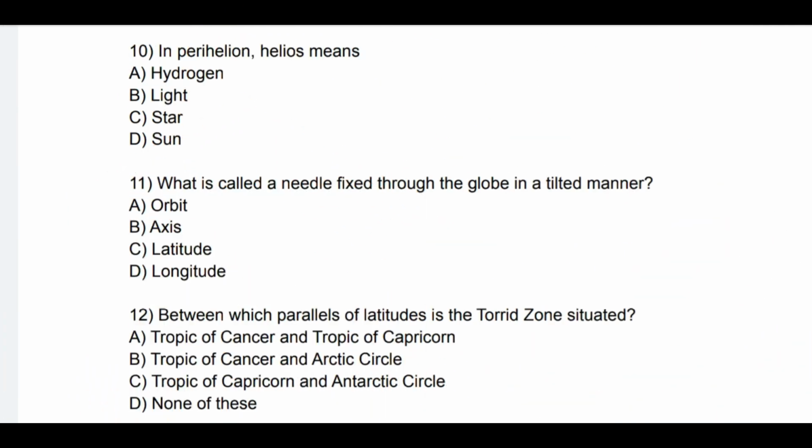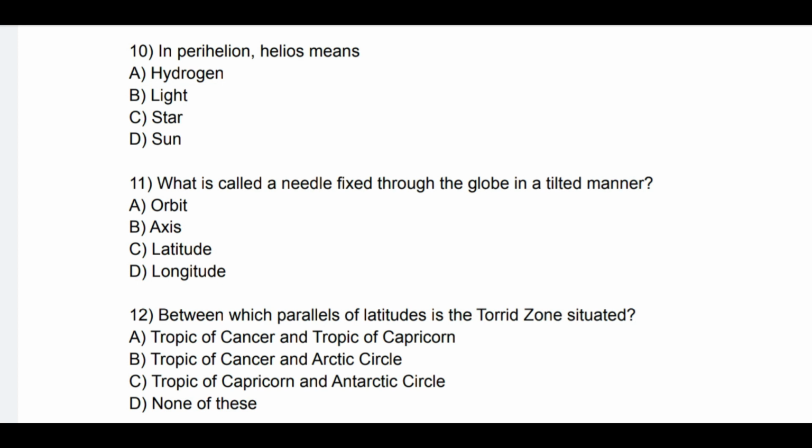Question number 10. In perihelion, helios means. See the options: A. Hydrogen, B. Light, C. Star and D. Sun. So correct option is D. Sun.